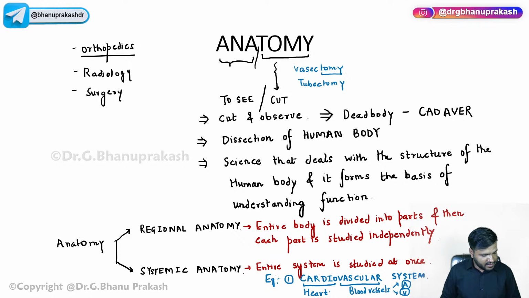Yes, Ravi Raj Singh Tomar, the respiratory system can also be one of the systems. Now, we are studying not only the heart, we are studying the blood vessels, that is the arteries and veins, along with the heart. So the heart is not studied alone; it is studied with the arteries and veins supplying the heart and the ones originating from the heart, the coronary circulation of the heart. Everything comes in that system. Not only the organ, all the associated important vessels, the arteries and veins, are studied there.